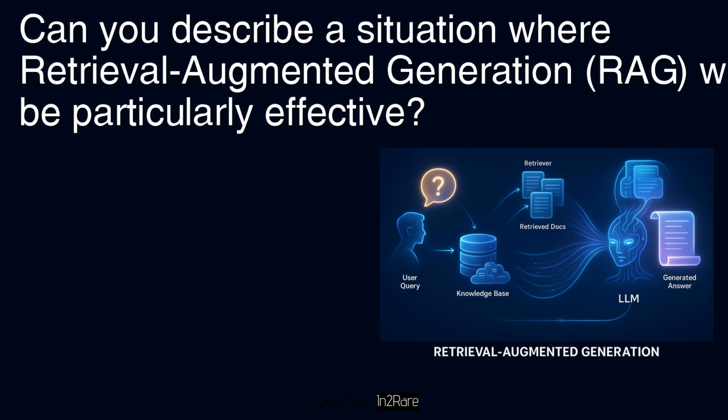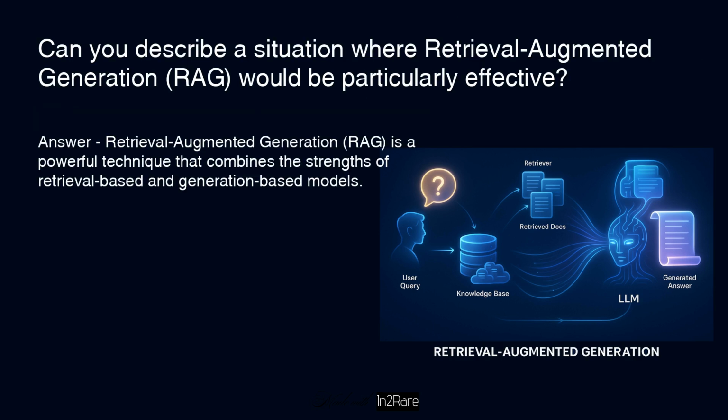Can you describe a situation where Retrieval-Augmented Generation (RAG) would be particularly effective? Answer: Retrieval-Augmented Generation (RAG) is a powerful technique that combines the strengths of retrieval-based and generation-based models.